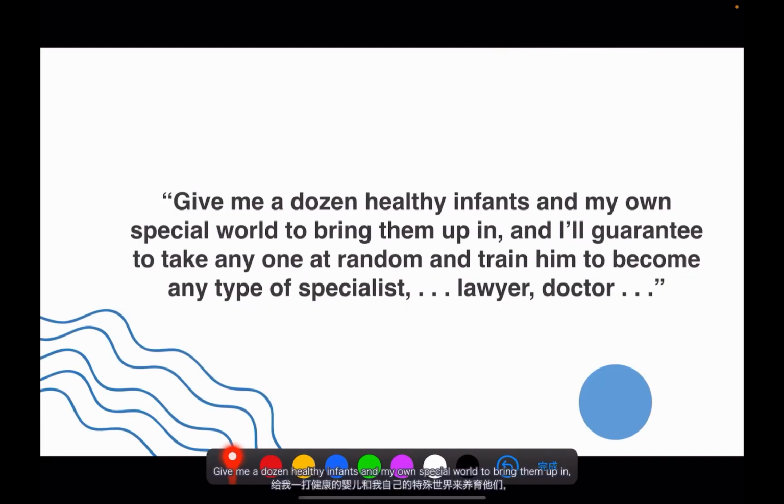He said that, "Give me a dozen healthy infants, and my own special world to bring them up in, and I will guarantee to take any one at random and train him to become any type of specialist, lawyer, doctor." This is his view, and you should remember this, since it may appear on the AP test and ask you which wave the sentence represents, and you need to choose behaviorism.